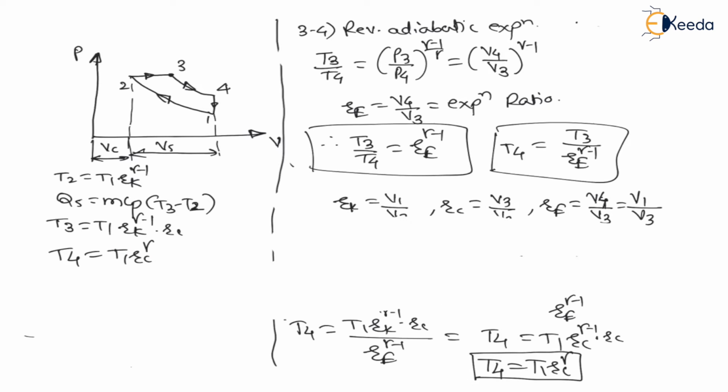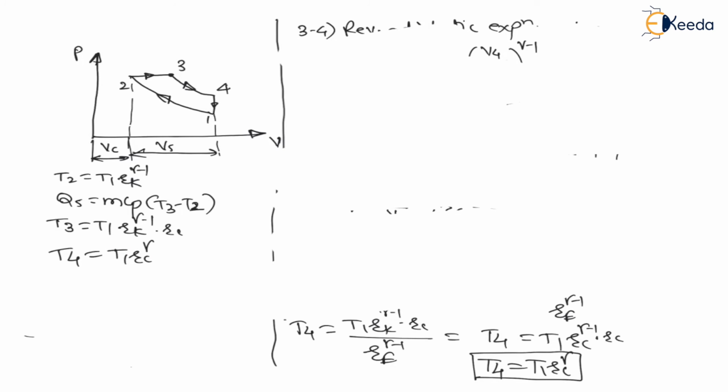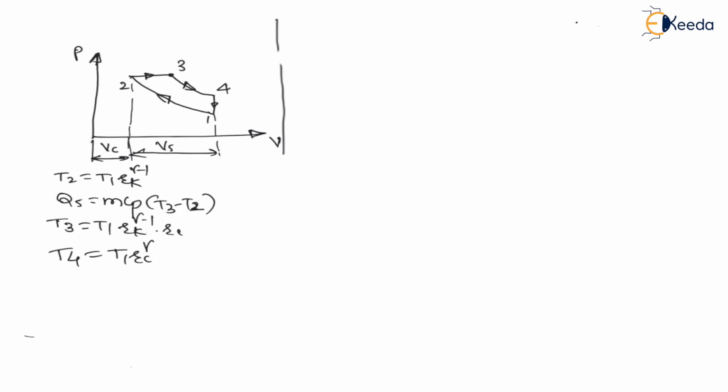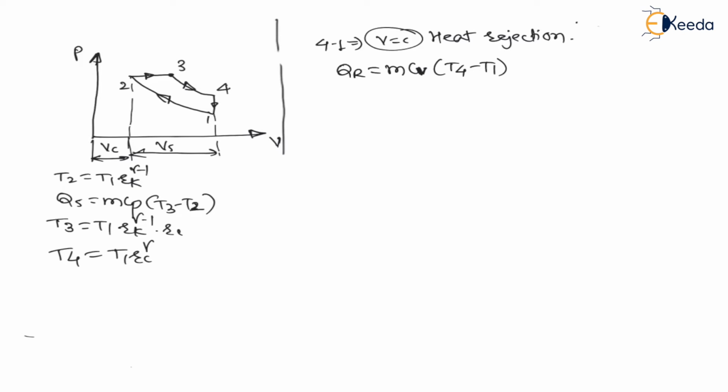Now let us understand another process, process 4 to 1, which is constant volume heat rejection. As it is a constant volume process, the heat rejected for this process is nothing but m CV, for constant volume process we have to consider specific heat at constant volume, m CV into T4 minus T1. Heat rejected from the system is m CV into T4 minus T1. So let us go for efficiency calculation.